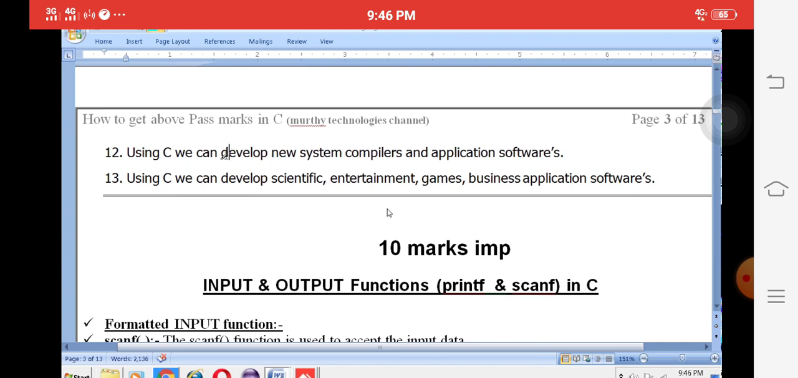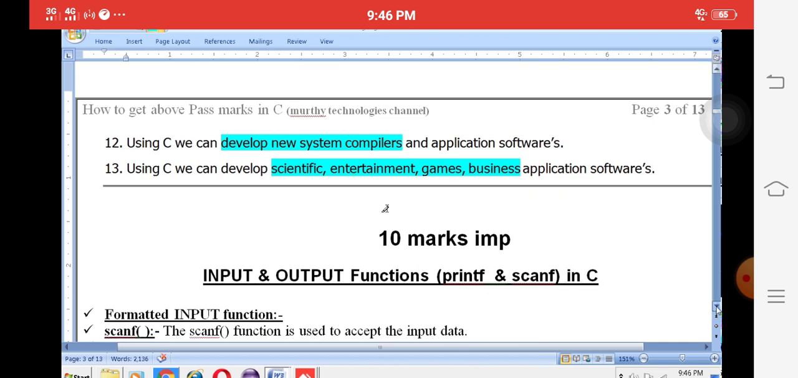We will develop new system compilers for application software. Compilers, interpreters, Turbo C; these are also designed using the C programming language. Scientific, entertainment, games and business applications are created with the help of C programming. With C programming, we create gaming software, business software and scientific software also.